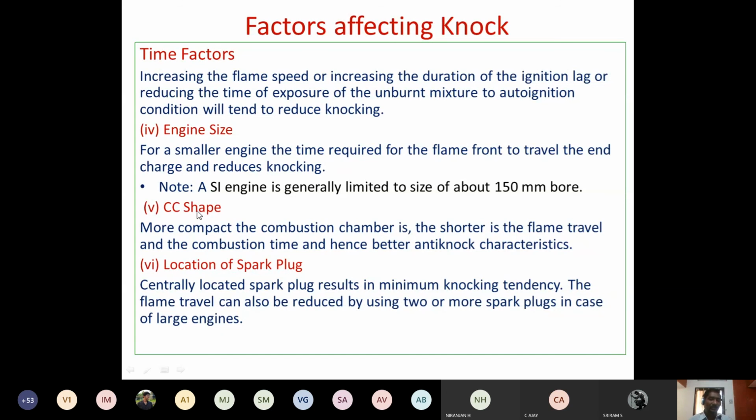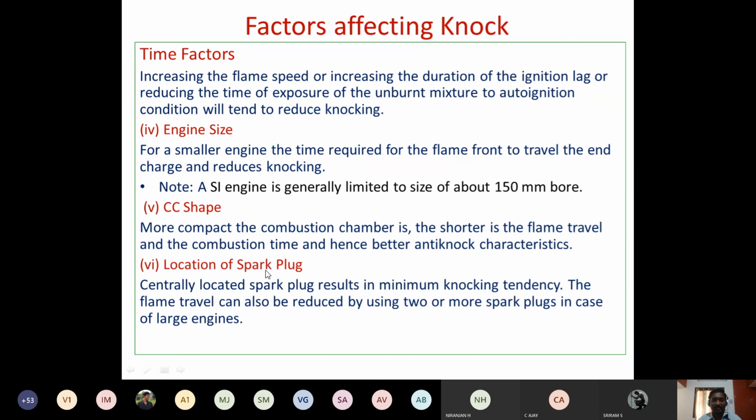The shape of the combustion chamber is also an important parameter. The shape should take care of the flame travel distance, right? The shorter the distance traveled by the flame, then we will have proper combustion, and knocking can be avoided. So to the extent possible, if you try to have a spherical shape for the engine cylinder, then you can have complete combustion and avoid the knocking.